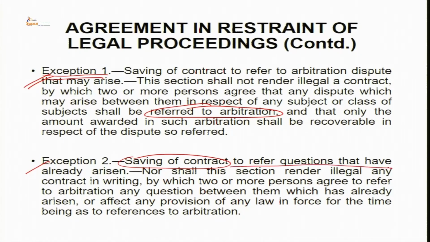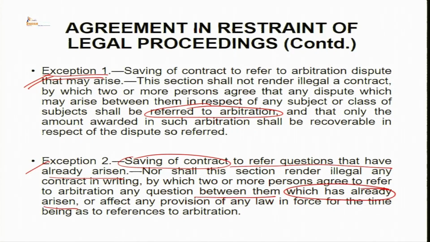Saving of contracts to refer questions that have already arisen. Nor shall this section render illegal any contract in writing by which two or more persons agree to refer to arbitration any question between them which has already arisen.